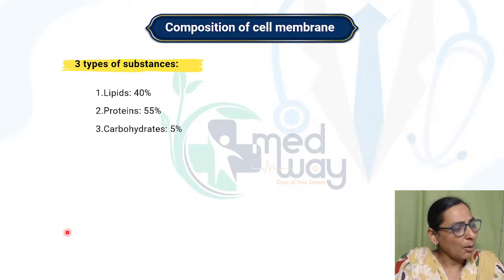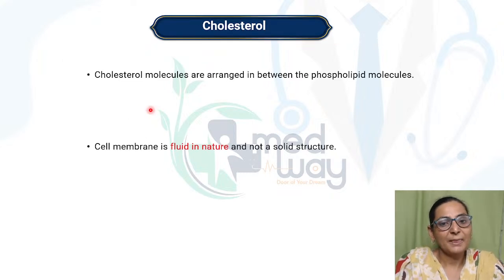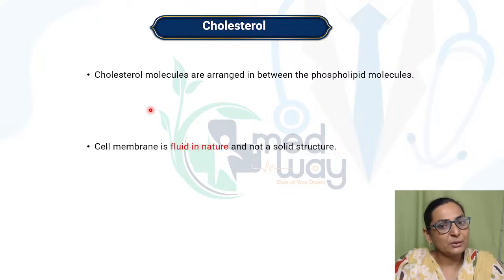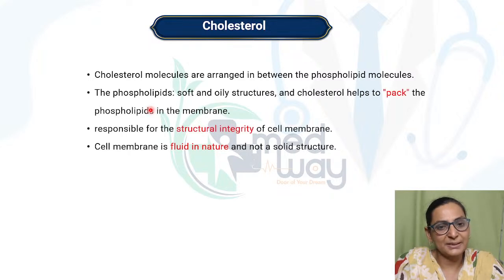this membrane ka composition, if you see, the maximum composition of the cell membrane is proteins. Okay, the maximum composition of the cell membrane is protein. 55% are proteins, 40% lipids, and carbohydrates 5%. Okay, so the maximum mass is made up of your proteins. The cholesterol molecules are arranged in between the phospholipid molecules, and remember that the cell membrane is a fluid structure. It is not a solid structure, because this is very, very important to maintain the enzymatic reactions and the various transport mechanisms that take place.